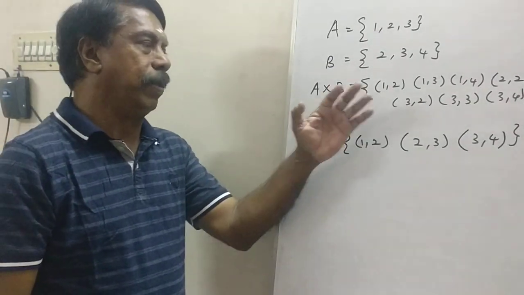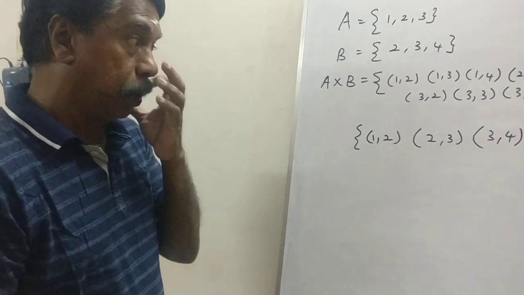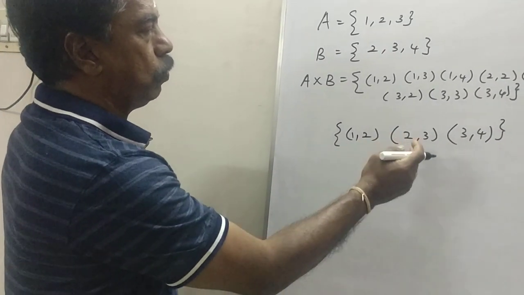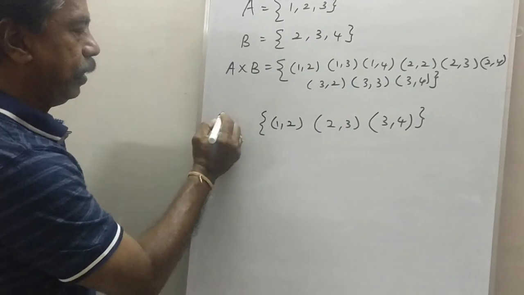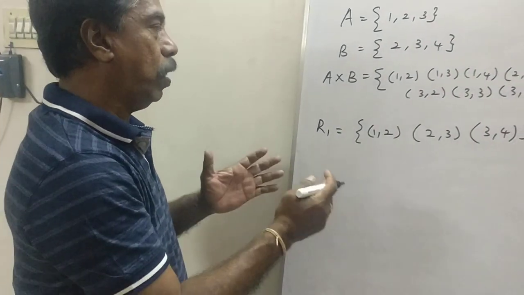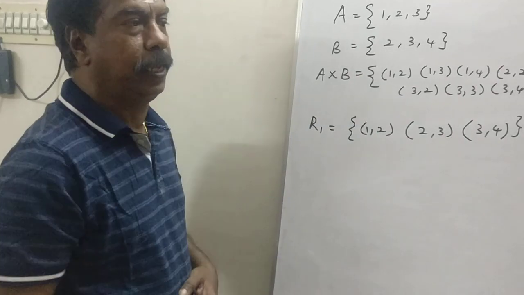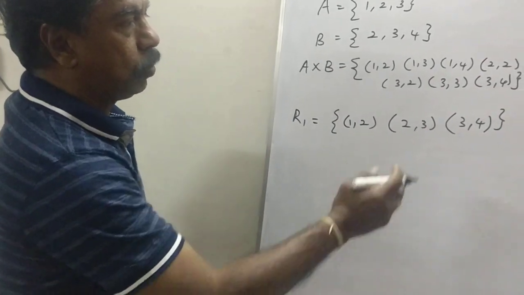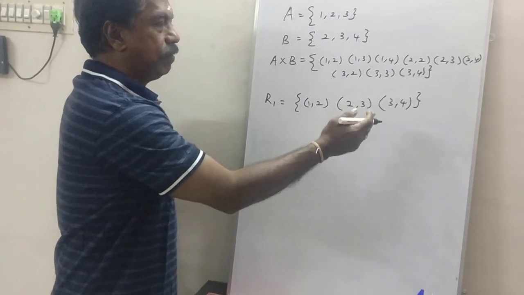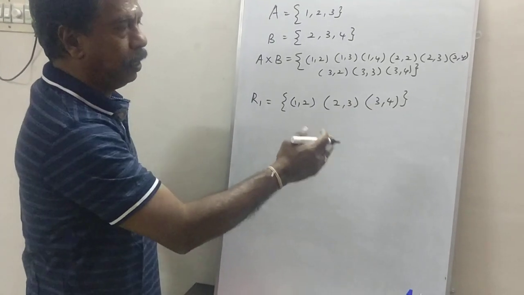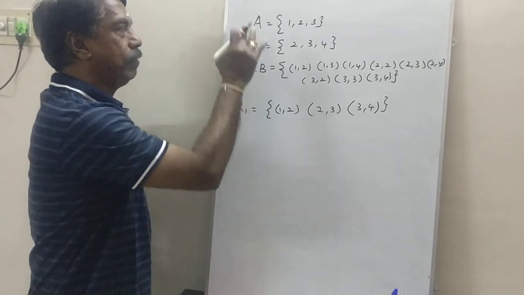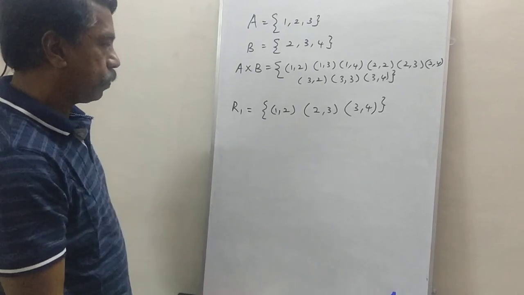Definitely this is a subset of A cross B. We also know that for this A cross B, we can find 2 to the power of 9 subsets, and the relations are also 2 to the power 9, that is 512 relations, which we can form for these two sets A and B.